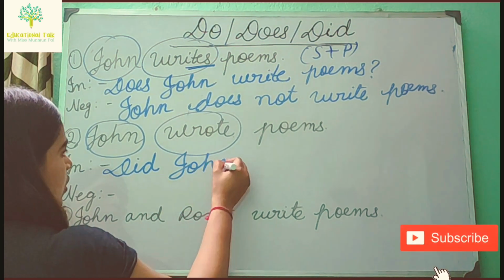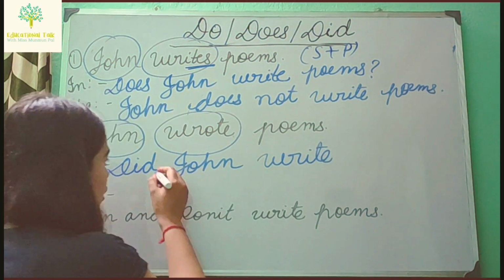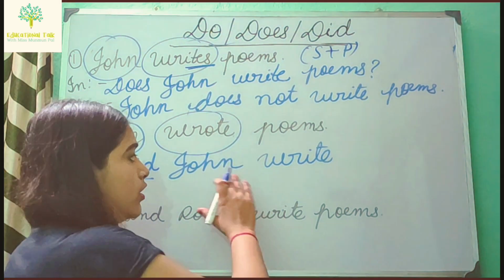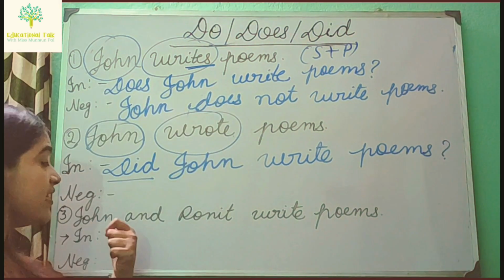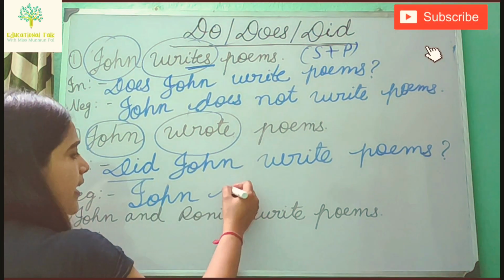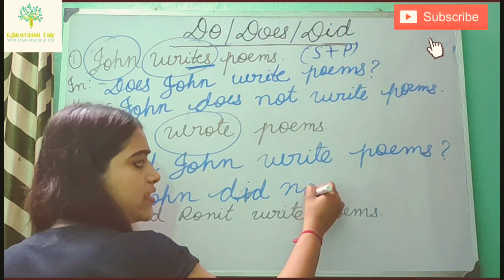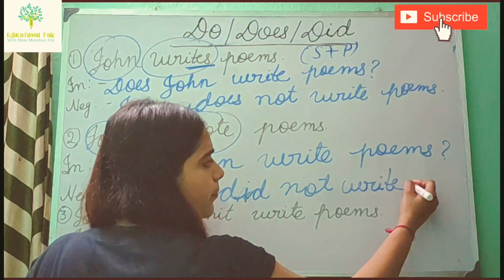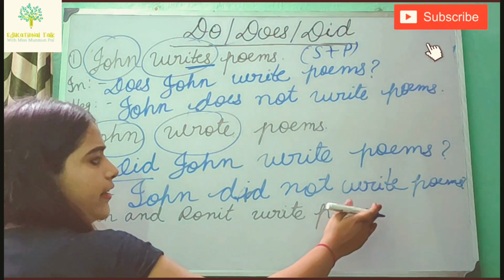So did John write? As I have already written did, here I have written the present form of wrote. Did John write poems? Question mark. Now again the same for the negative sentence. First write the subject John, then did, then not, as we use not in the negative sentence. Then the present form, then the object. So John did not write poems.